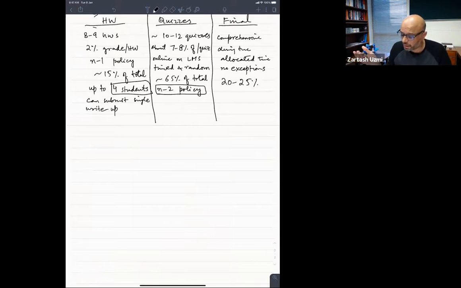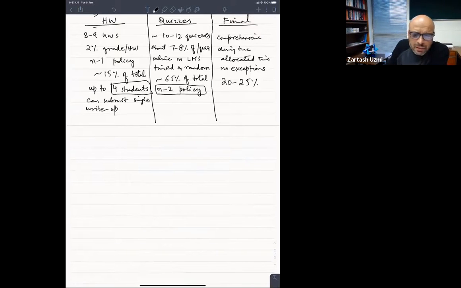Because we do have the n-2 policy. And somebody has asked the question whether these quizzes would be MCQ based. These will be mostly not MCQ based. There might be some MCQ type of questions in some of the quizzes, but mostly these will be solved problems, solved questions, and I'll talk a little bit more about that. Although we do have a detailed page on quizzes, if you log into LMS, the front page will say the SOPs that we will need to follow for the quizzes.